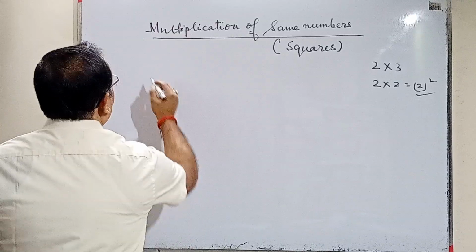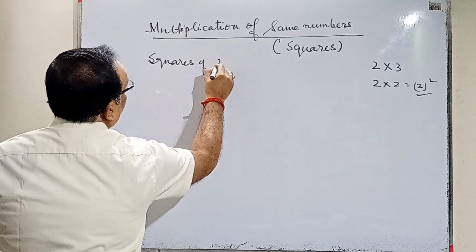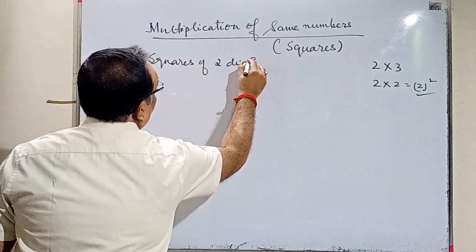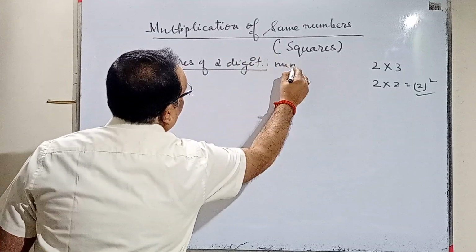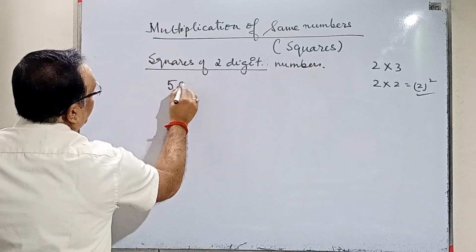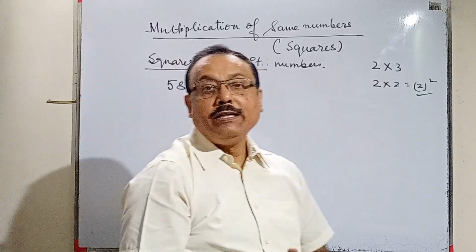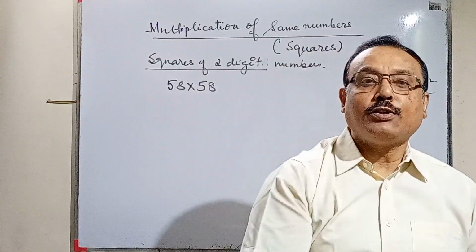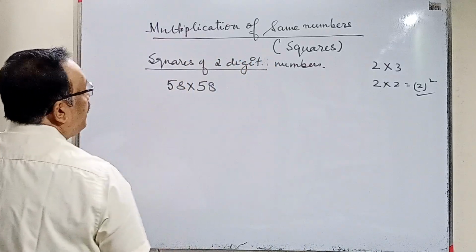So first we'll go for squares of 2-digit numbers. Say 58 into 58. I'll show you different techniques. The choice is yours, which one you will prefer. First, I'll show you this 58 into 58.